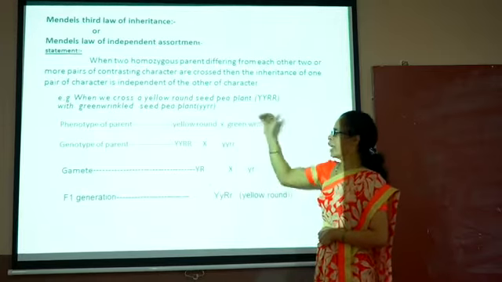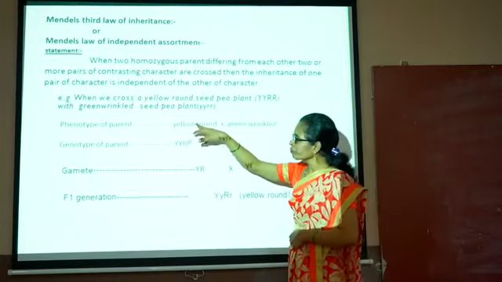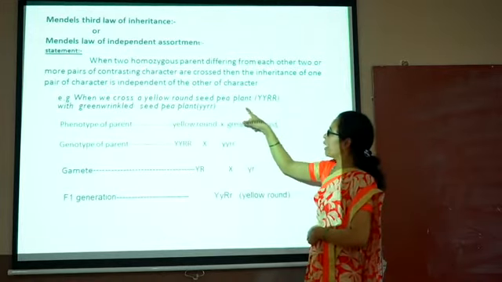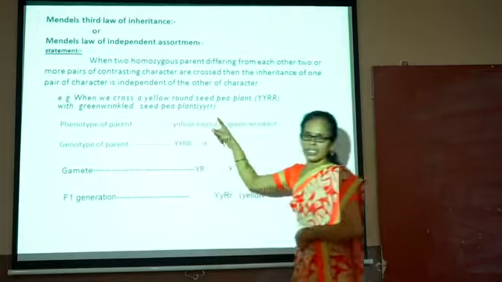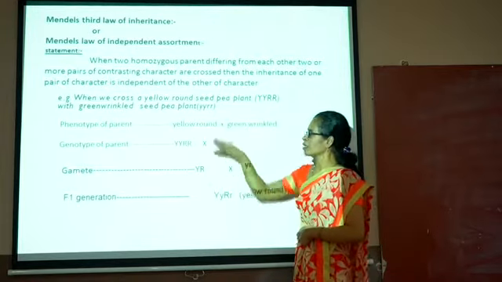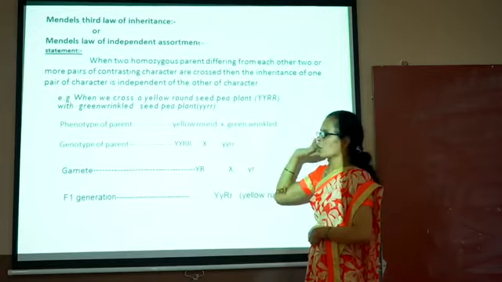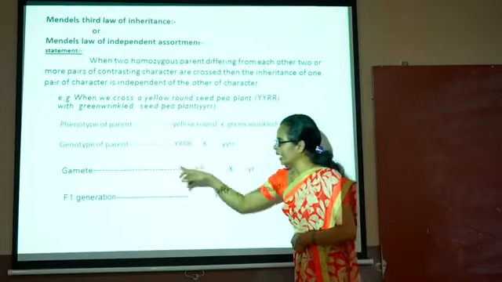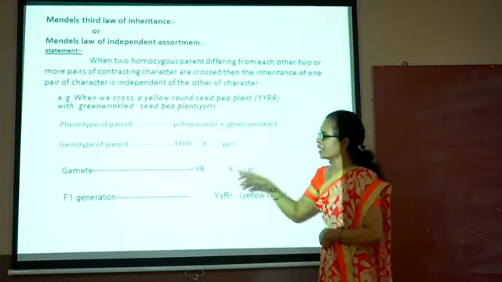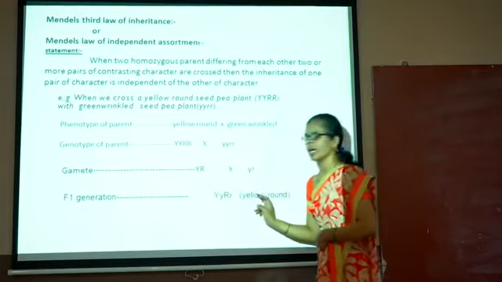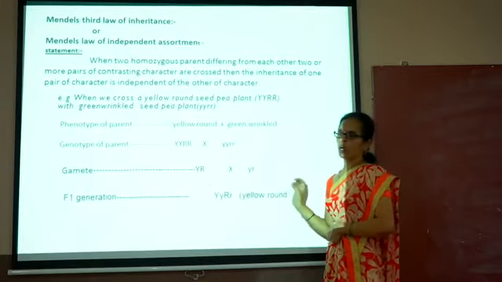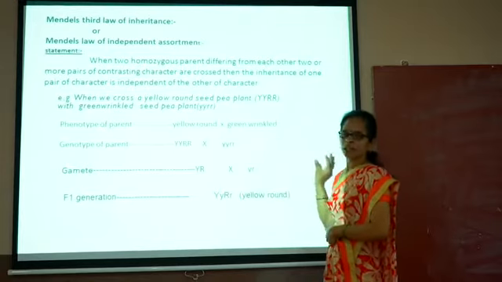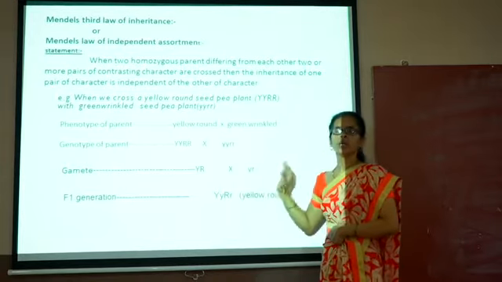This law is explained with this example. First, when we cross a yellow round seed pea plant with a green wrinkled seed pea plant, as explained in the dihybrid cross, we get the genotype in this manner. Then we get the gametes of these parents, and these parents get crossed and form the F1 hybrid, that is yellow round. This is the F1 generation. All four offsprings have the yellow round seed.